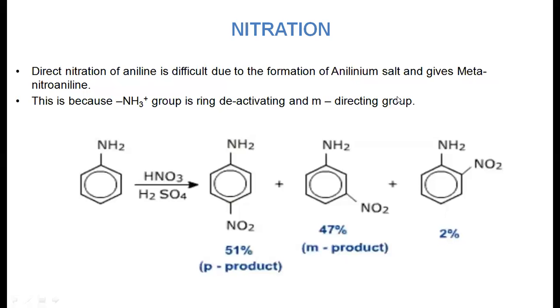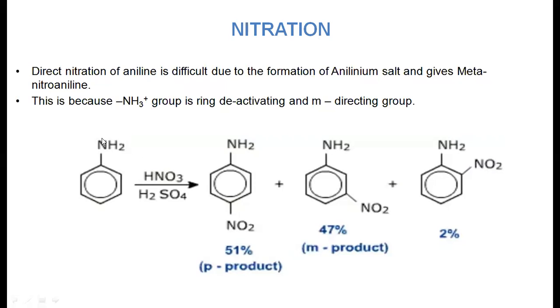The next electrophilic substitution reaction is nitration. Generally, direct nitration of aniline is difficult due to the formation of anilinium salt, and it gives metanitroaniline, because the NH3+ group is a ring deactivating and meta directing group.